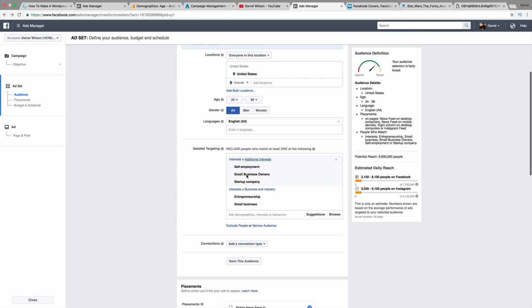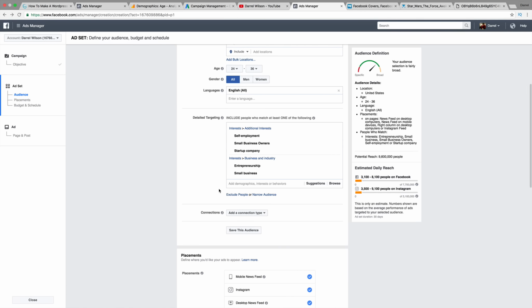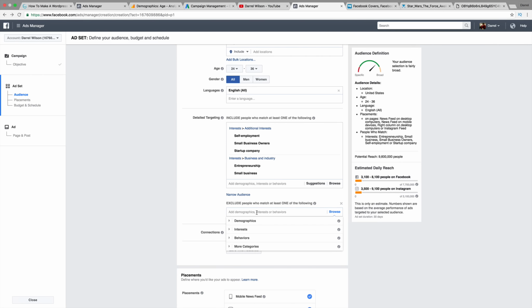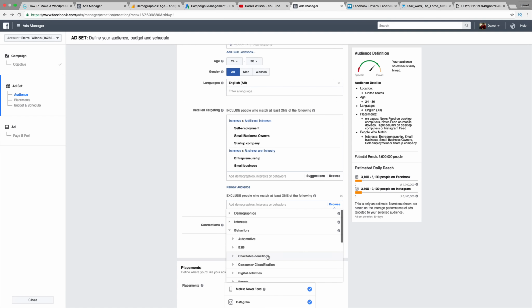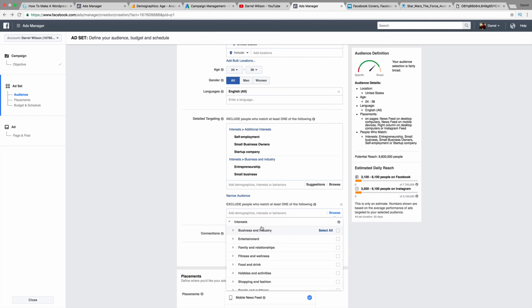So I've added in this detailed targeting. Next, let's go ahead and we can actually exclude people or narrow the audience. So we can exclude people the same way. So maybe you don't want to have people who are interested in, let's see, behaviors. I don't really want, I mean, web design is so broad. That's the thing.